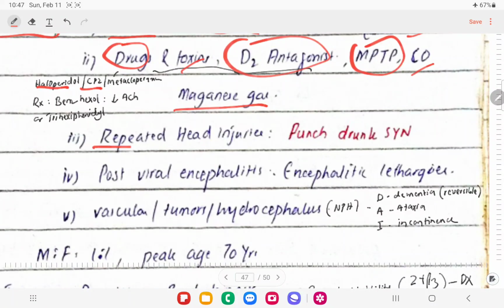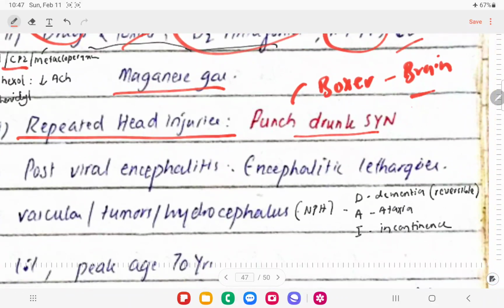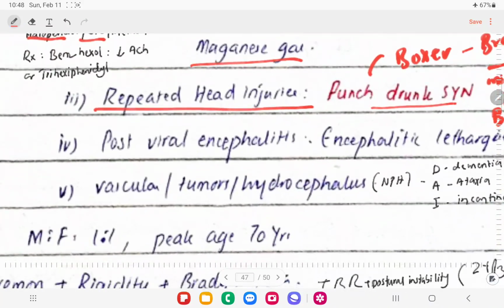And then repeated head injuries like punch drunk syndrome, which is seen in boxers. Boxers have repeated punches to the brain. When there are repeated punches to the head, there will be micro infarcts and micro bleeds in the basal ganglia, and this is going to accumulate over time and cause Parkinson disease. Muhammad Ali is one of the boxers who had this disease, right?